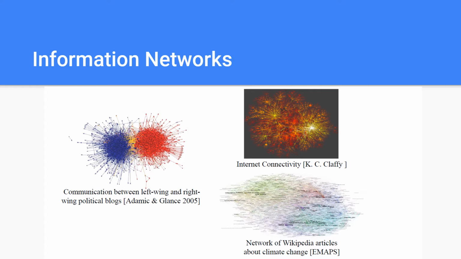We can also use networks to model certain aspects of topics. For example, Wikipedia articles can be linked based on a certain topic. This is basically called topic modeling, which we will encounter in the upcoming lectures.